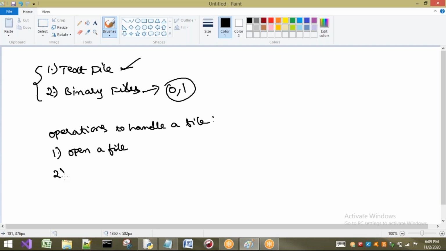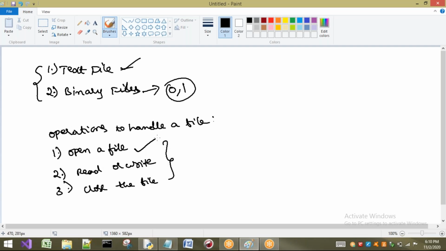After opening a file, we can perform some operation like read or write. We can perform any one, or we can perform both operations. There is no problem. Third, after completing the operation on the file, we close the file. This is the order of handling a file: first open a file, next read or write, next close the file.